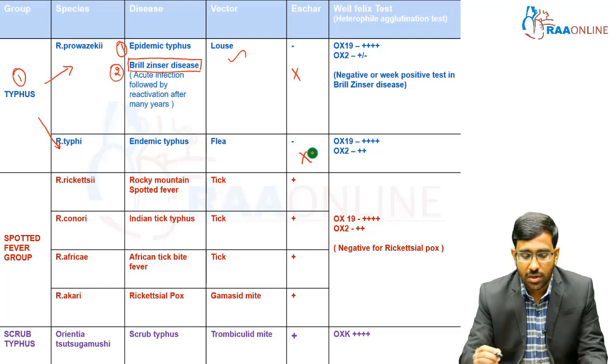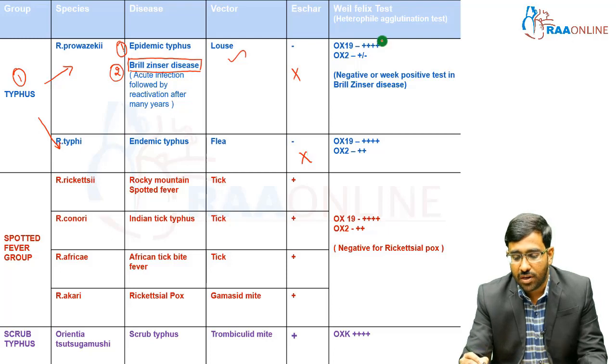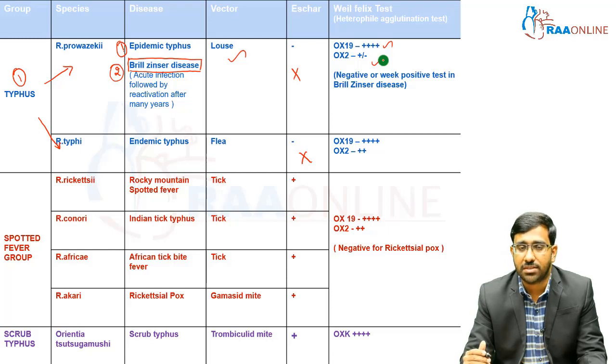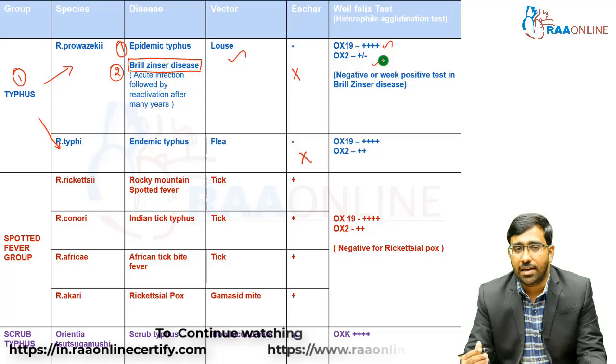Here Rickettsia prowazekii is going to be reactive for OX19. OX2 may or may not be reactive. In case of Brill-Zinsser disease, there is going to be a negative reaction or a weak positive reaction when we test the patient sample for the Weil-Felix test. And if it is Rickettsia typhi, the patient sample is going to be highly reactive for OX19, and OX2 again may or may not be positive. So in case of the typhus group, the sample containing the antibody is highly reactive against OX19, and OX2 may or may not be. In case of Brill-Zinsser disease, the test is going to come as negative or weakly positive.